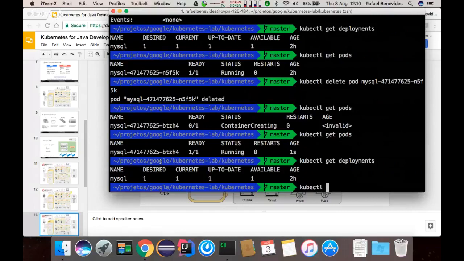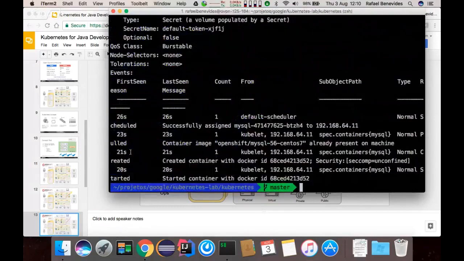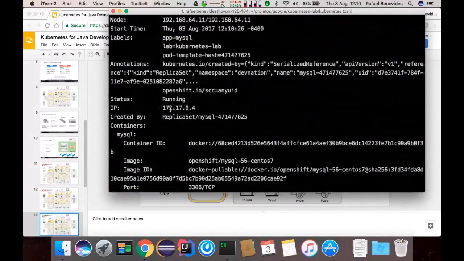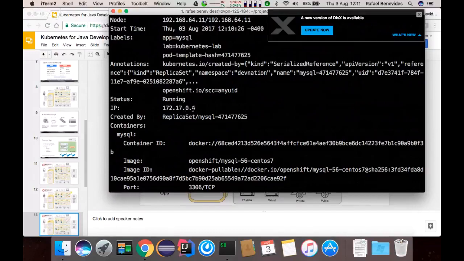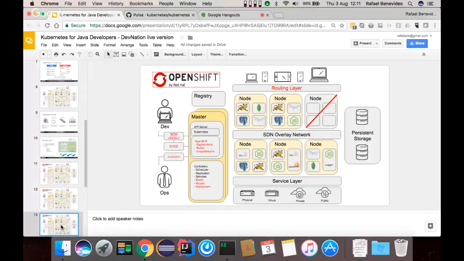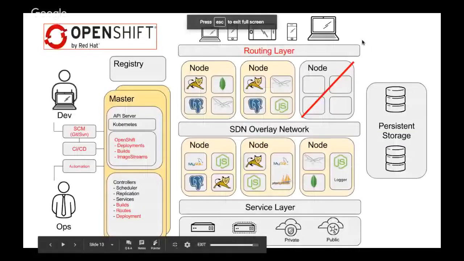But let's do another thing. Let's analyze this pod that has been created. So let's describe this pod here that was just created. And we will see that this pod now has another IP address, 172.17.0.4. The previous one was 0.3. So every time a pod dies, it can restart with a new IP address in another node.